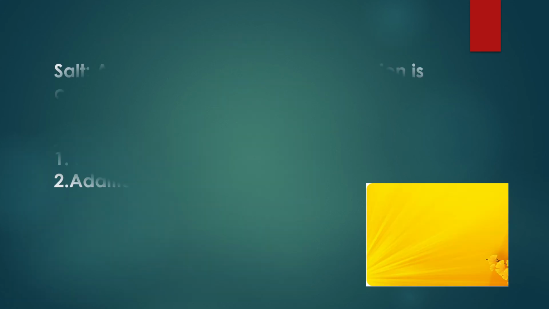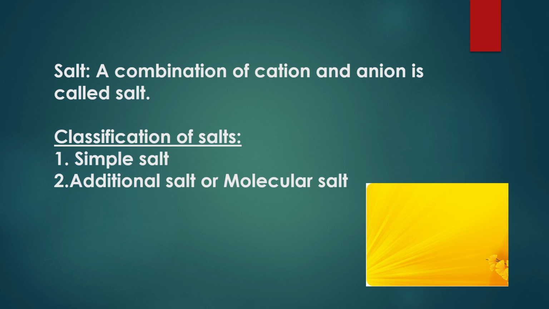Let's first discuss what a salt is. Salt is nothing but a combination of both cation and anion. Cation is a positive ion and the anion is a negative ion. Positive and negative ions combined together are called a salt.